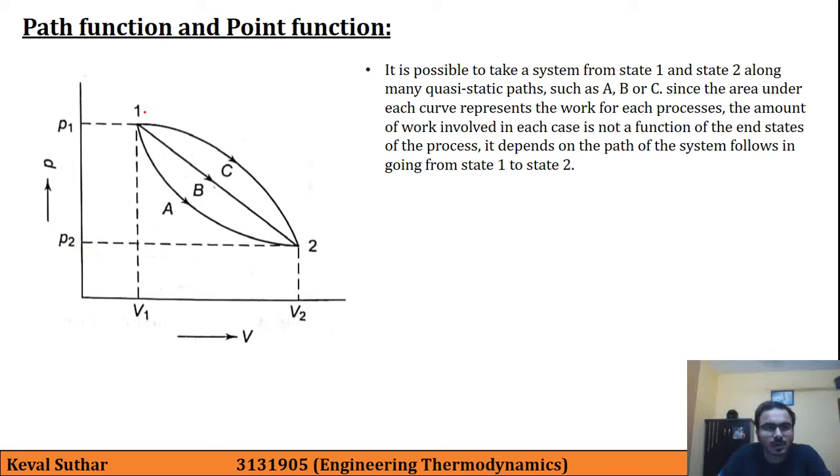In our figure of the piston cylinder arrangement, we have state 1 as the initial state and state 2 as the final state. We can join these two states by three different paths, or any other path, namely A, B and C.